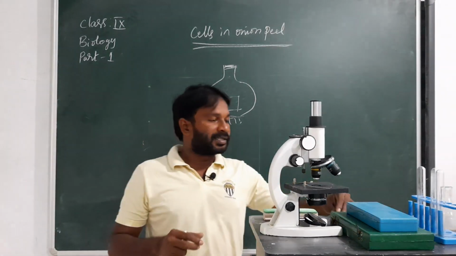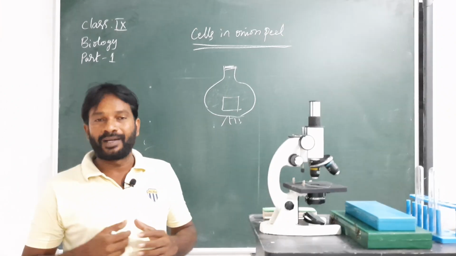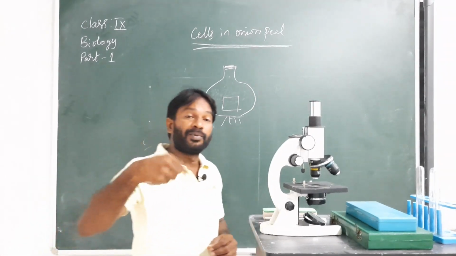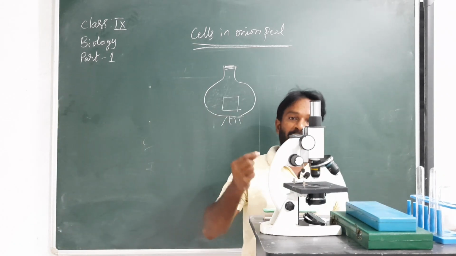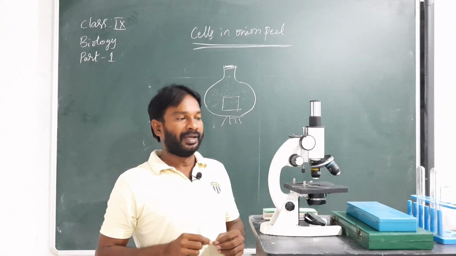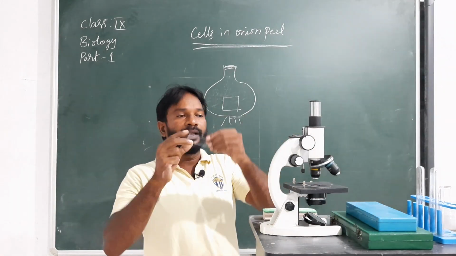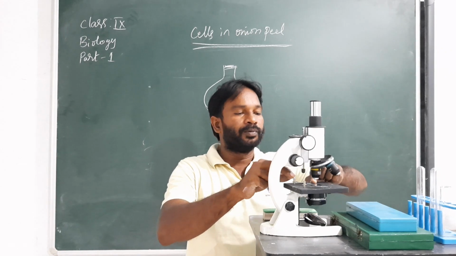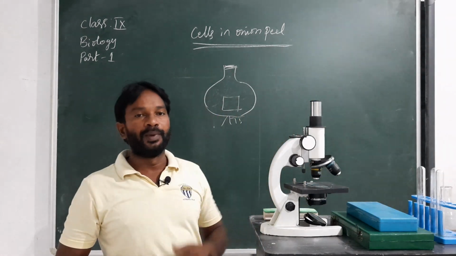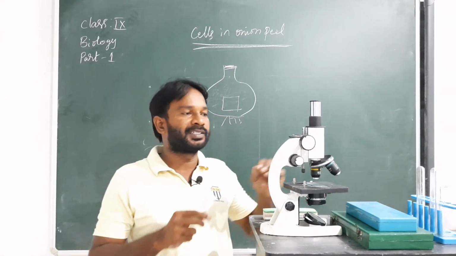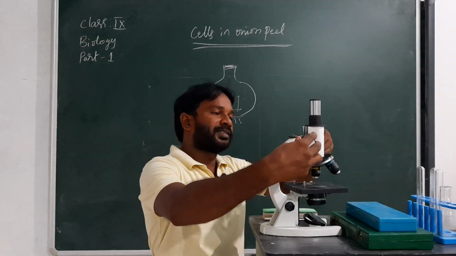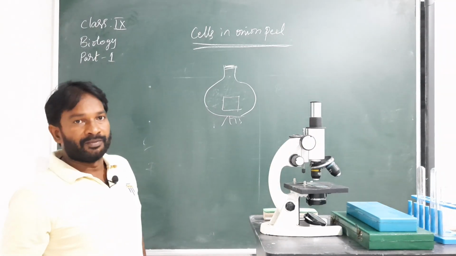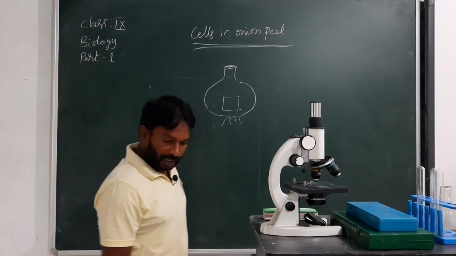Put a water drop on the onion peel, add some glycerin and stains. Next, keep the slide under the microscope, and if you observe, we can see some structures.